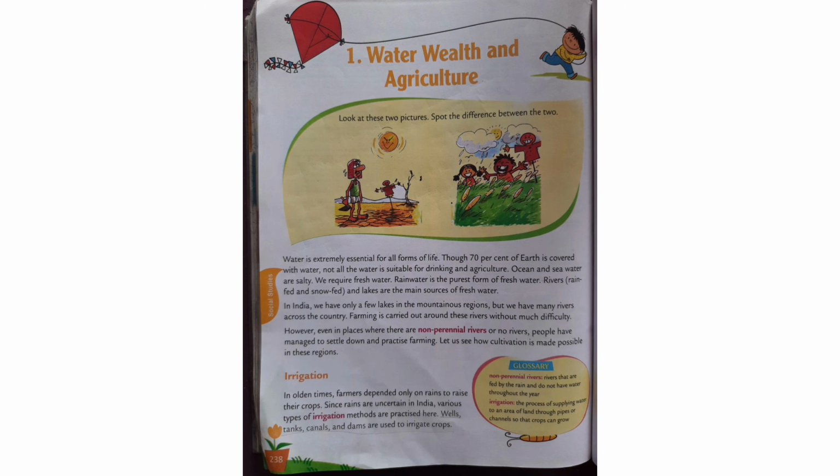Irrigation. In olden times, farmers depended only on rain to raise their crops. Since rains are uncertain in India, various types of irrigation methods are practiced here. Underline the word irrigation. Wells, tanks, canals, and dams are used to irrigate crops. In olden days, farmers did not know how to use wells, tanks, canals, and dams for irrigation, so they depended only on rains. But these days, we use them for irrigation.